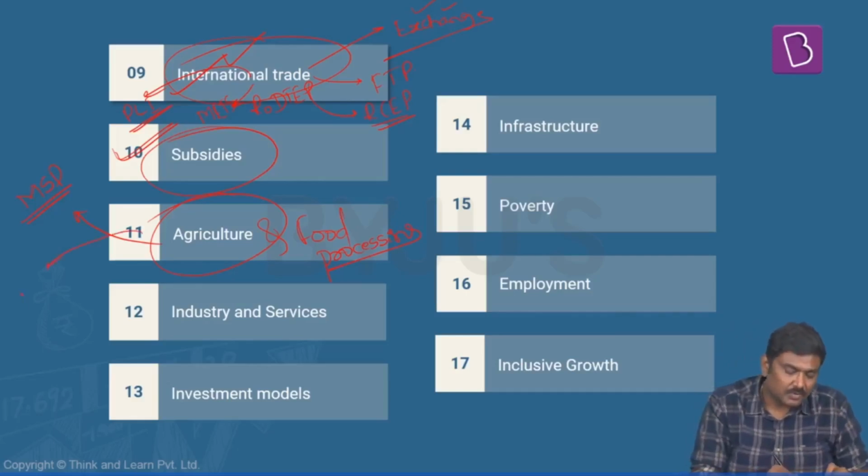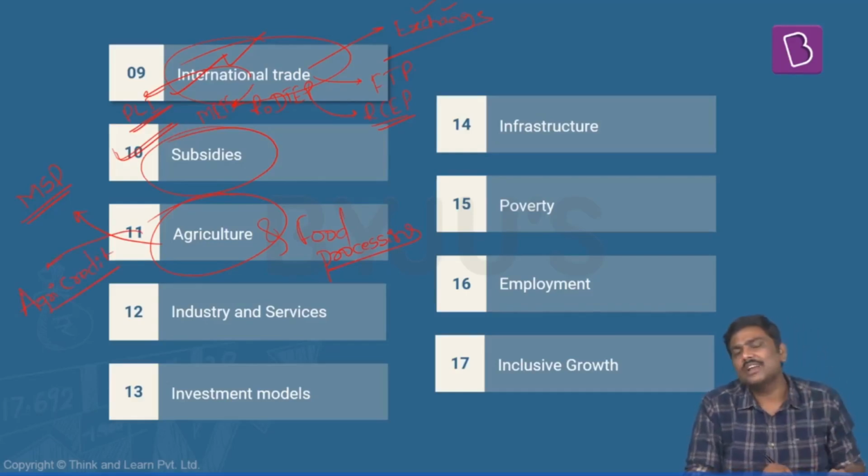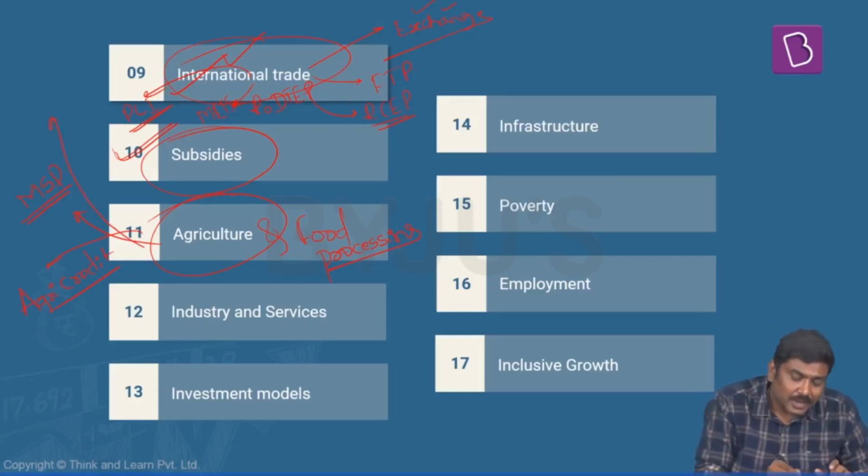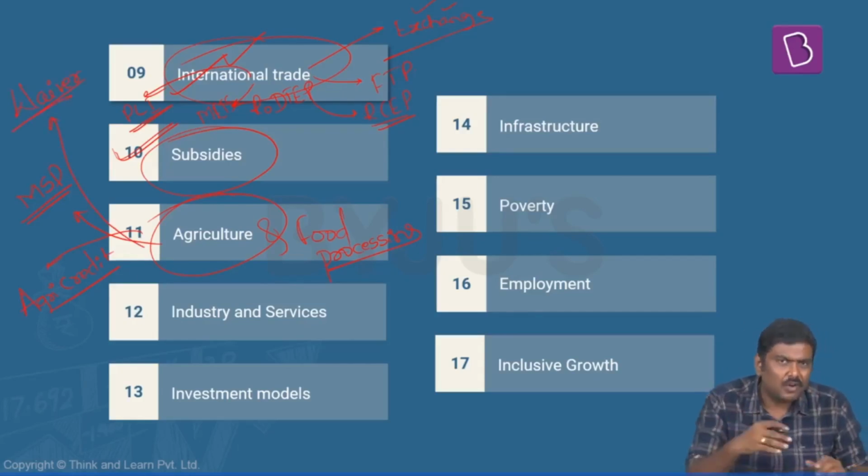Then there is a concept of agriculture credit. What type of agriculture credit is provided? What is the role of the government in providing agriculture credit? You must also have come across a concept of the agriculture loan waiver. Right? We will cover all of these.